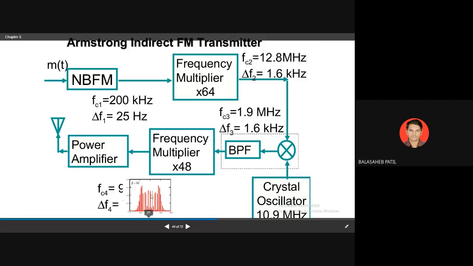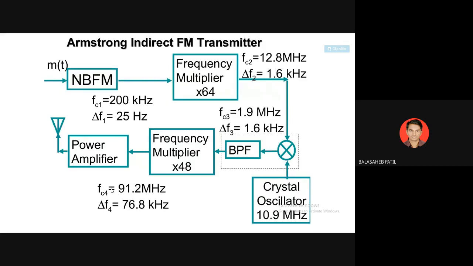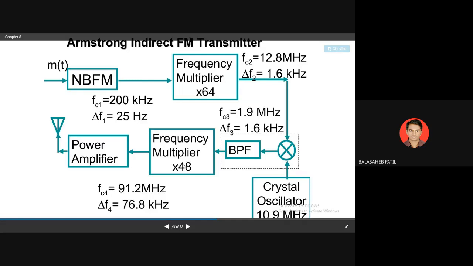So both will be increased here, which gives the amplification of your deviation as well as frequency. The multiplier varies both deviation as well as frequency, but the mixer changes only the frequency, keeping the deviation constant. Then it is given to the power amplifier, which boosts the power of that signal, and then it is transmitted to the receiver side.